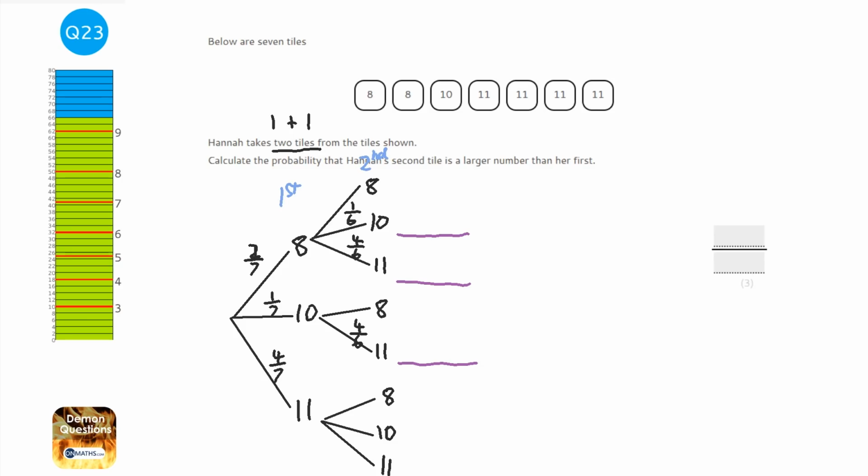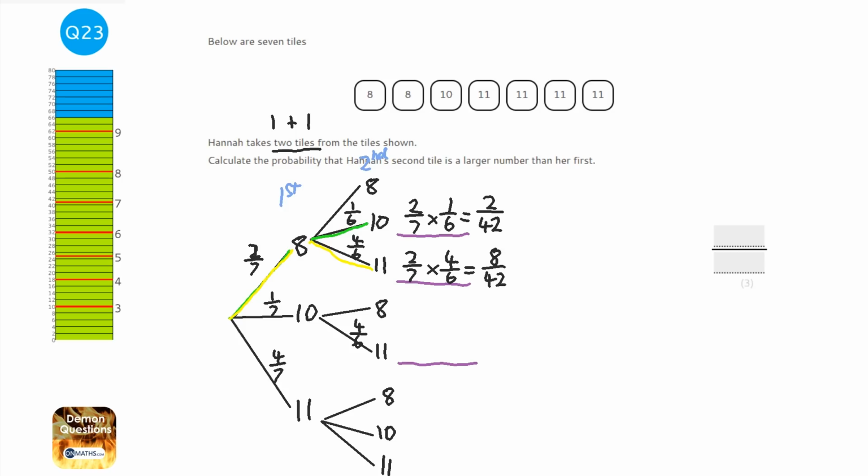Now, we work out the probabilities by multiplying the lines we went down. So let's have a look and see what lines we're going down for the first one. So we're going 2 over 7, and then 1 over 6. So it's going to be 2 over 7 times 1 over 6, times the tops times the bottoms. Okay, next line, we're going to do same line down here, but this time we go down here. So it's going to be 2 over 7, but this times 4 over 6. So that's going to be 8 over 42.